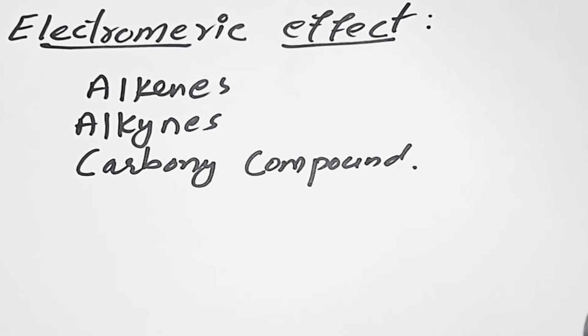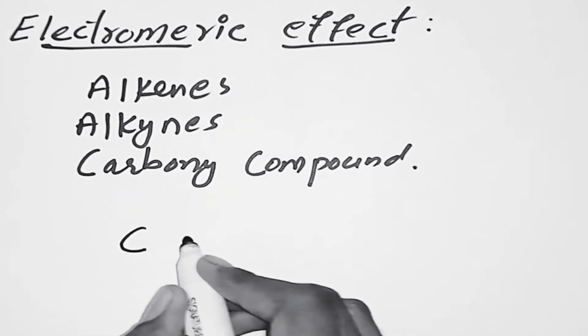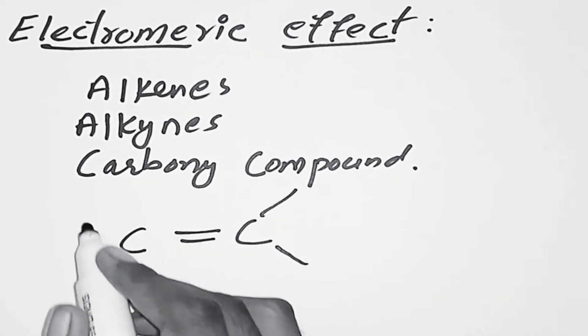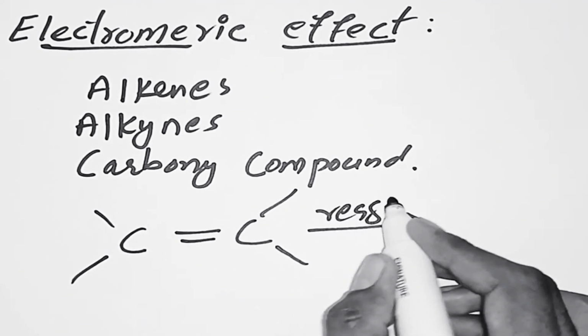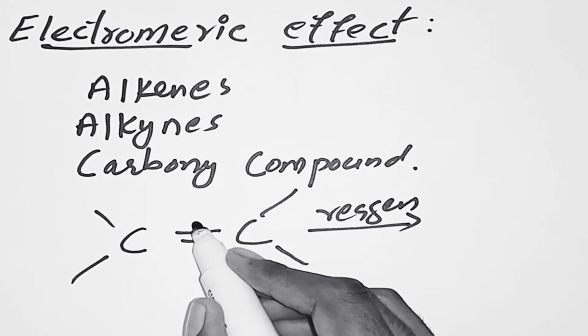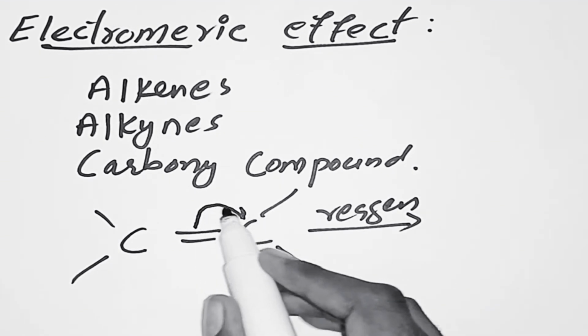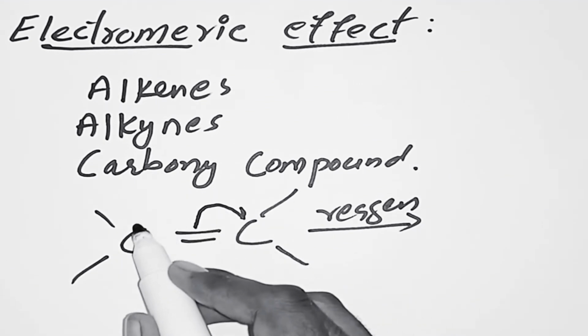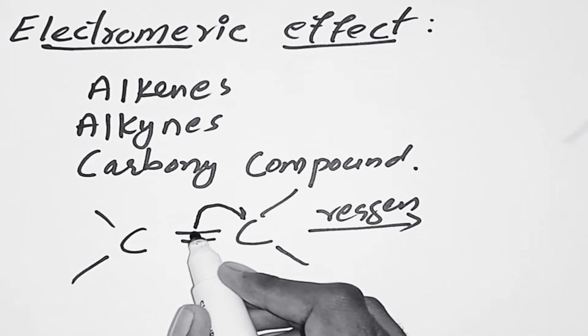So if we see alkenes, normally alkenes are non-polar. So this is an alkene. Alkenes are non-polar, but in the presence of a polar region, what happens? This pi electron is shifted towards one of these carbon atoms, either towards this carbon atom or towards this carbon atom. So this bond is a pi bond.